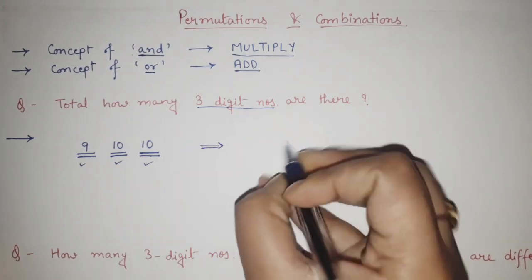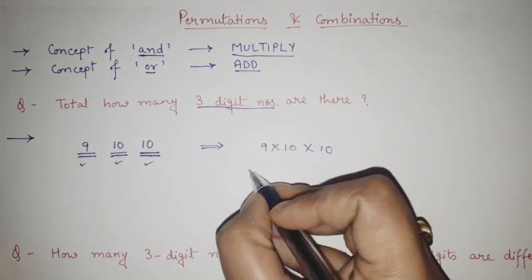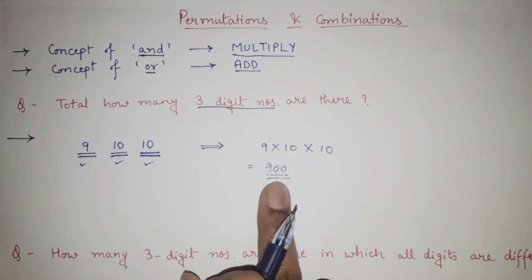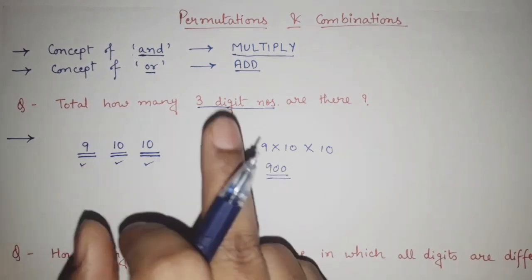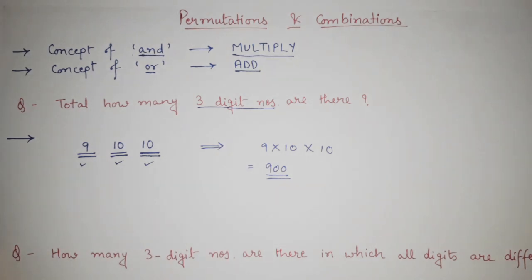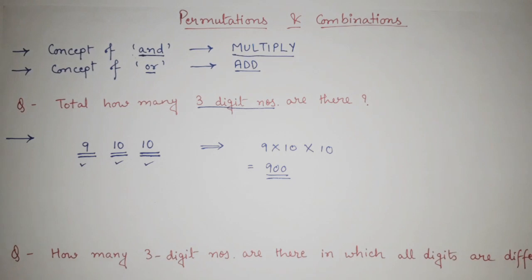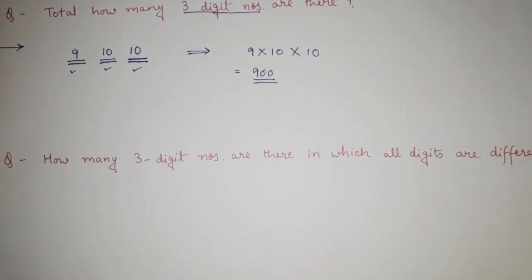So here our answer will be 9 into 10 into 10, that is equal to 10 into 10 is 100, into 9 is 900. So 900 is my answer. That is, 900 total 3-digit numbers are there. Similarly, if it is asked for 4-digit, 5-digit, 6-digit, you could have answered it in the same way. Okay? I hope it is clear to you. Let's see one more example so it will become more clear to you.